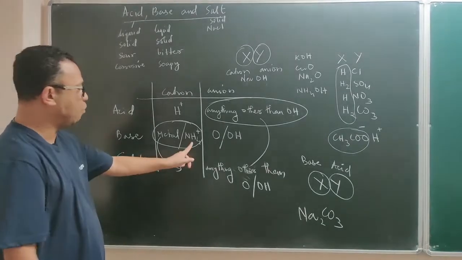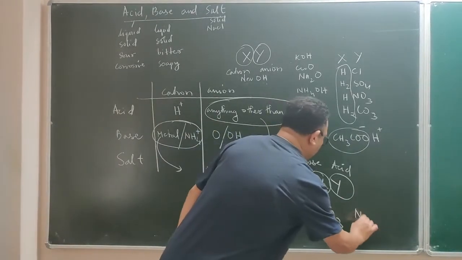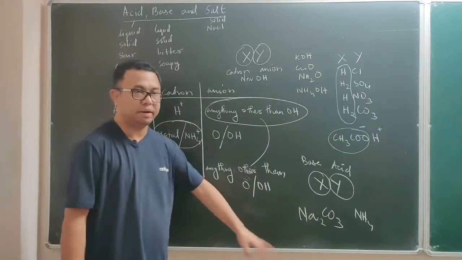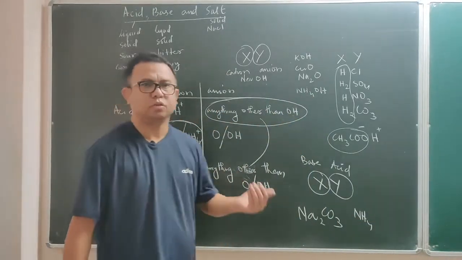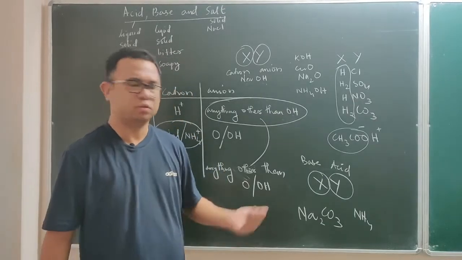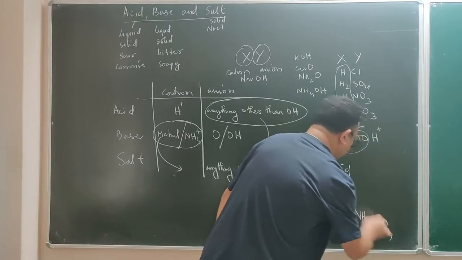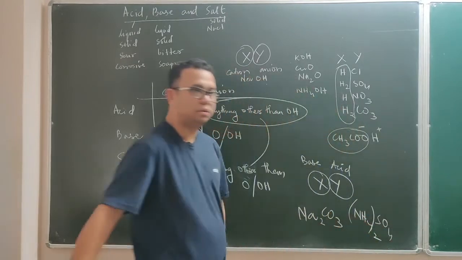Similarly, if I am borrowing ammonium from a base, the cationic part from the base, then the anionic part can be anything other than oxides and hydroxide. So then I may write ammonium sulfate. Here it is, ammonium sulfate is a salt.